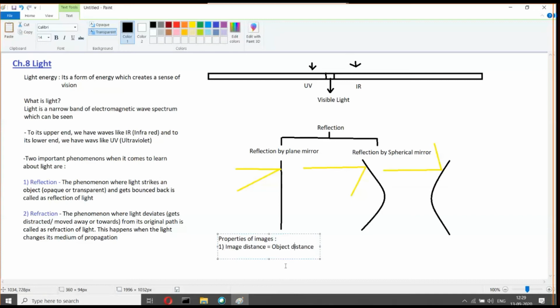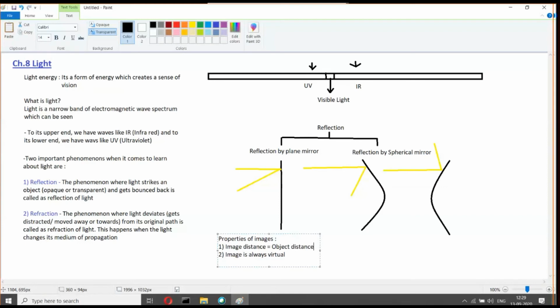Point number two is the image is always virtual. Virtual means it cannot be projected. It can be seen only in the mirror itself. For example, when you see yourself in the mirror, your image is not projected onto a screen, a wall or a paper.